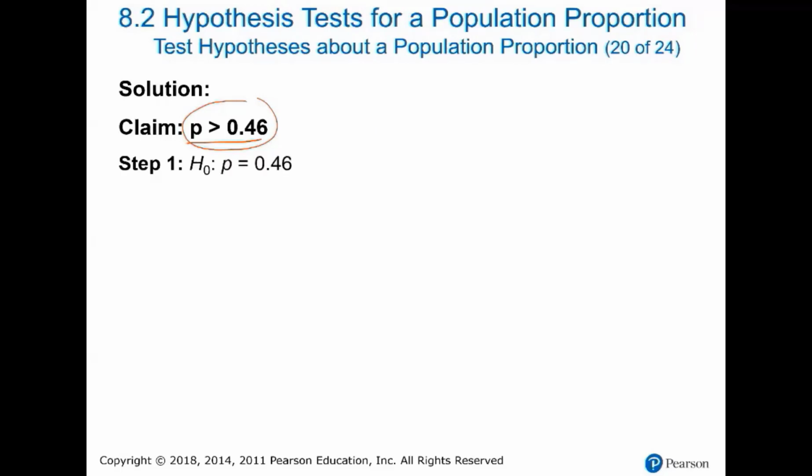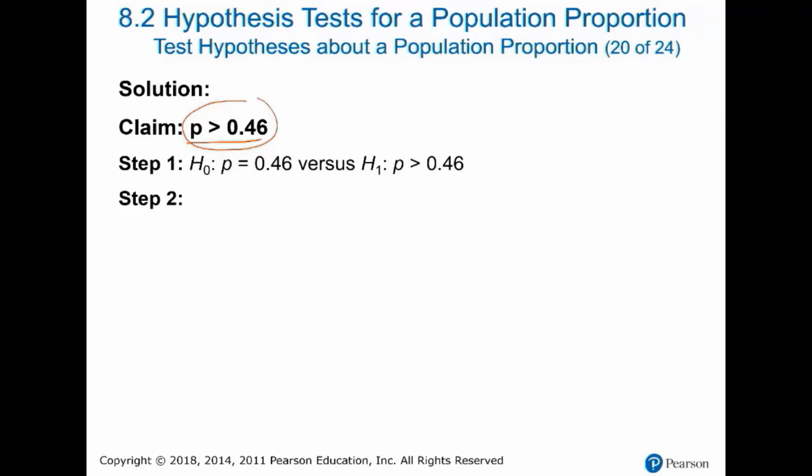It is the statement about the previous study. We respect this previous study. We are going to assume that the proportion of the population is 46%, as it was in 1997. And the alternative hypothesis is my suspicion. The alternative hypothesis is the proportion is greater. Actually, these two statements are opposite.